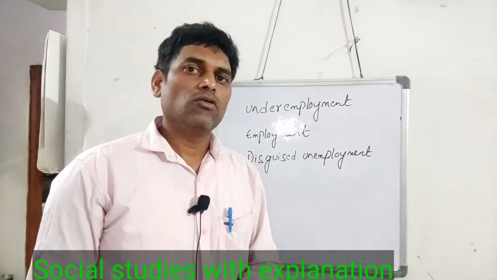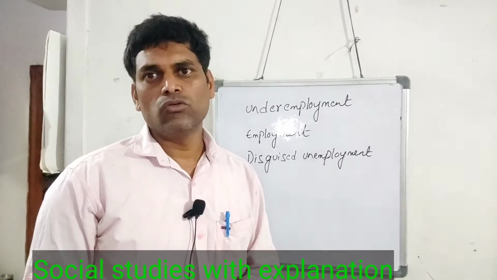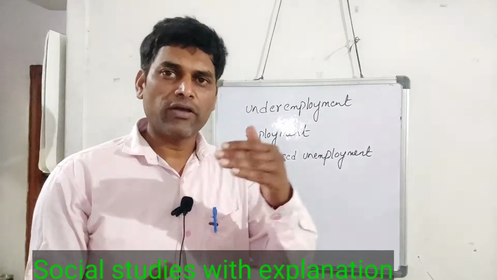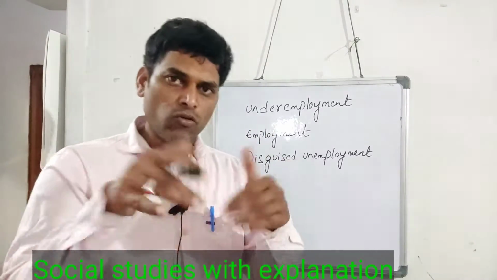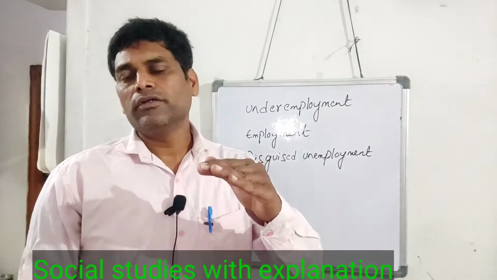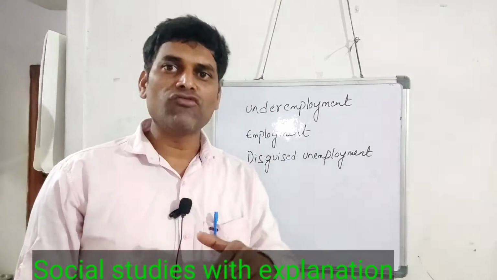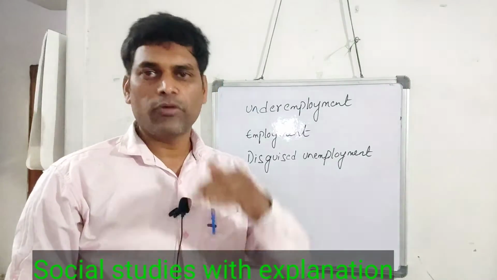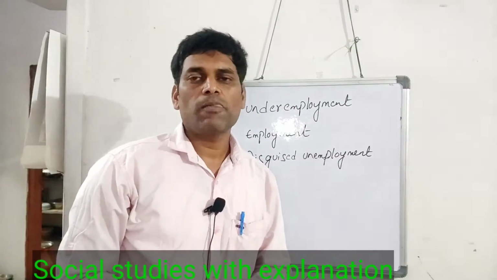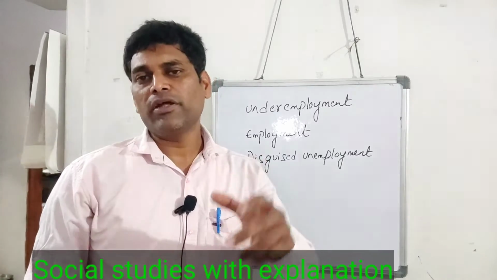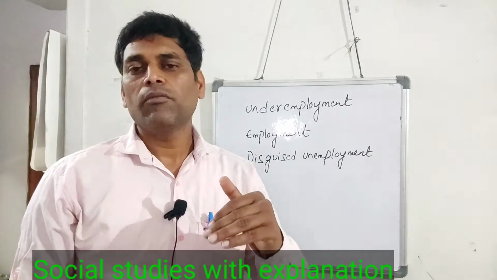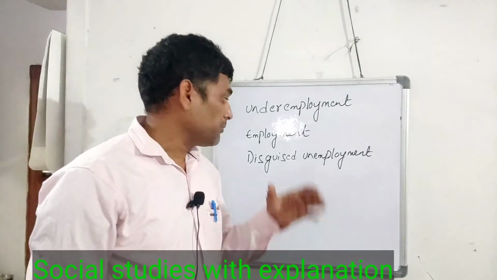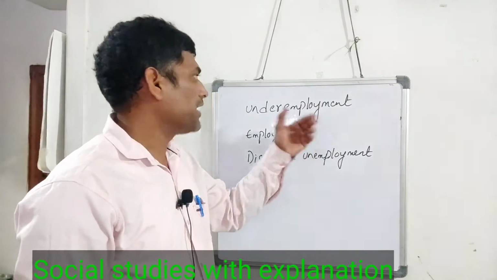See here, a family who has their own farm and does the farming themselves, and the two brothers are educated, but they are working on their own farm. They could go outside and earn more productively, but they are not fetching the income they need. So this type of employment is called underemployment.